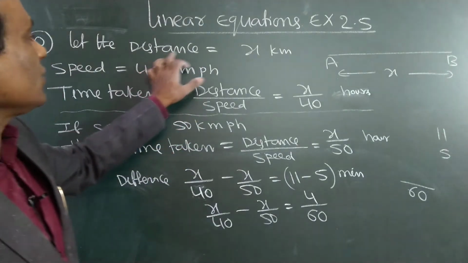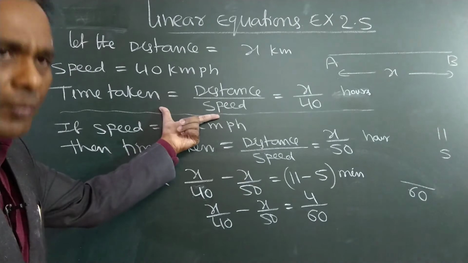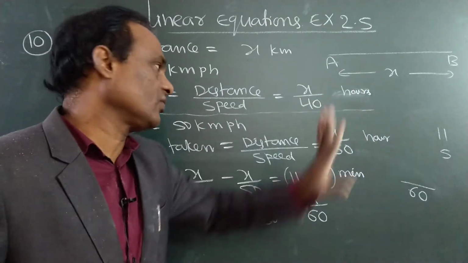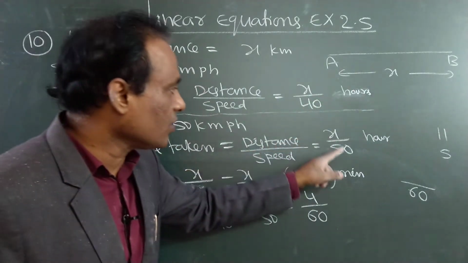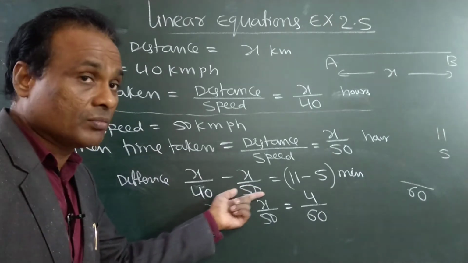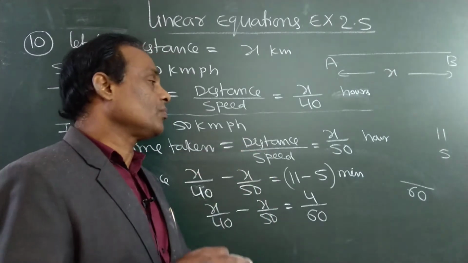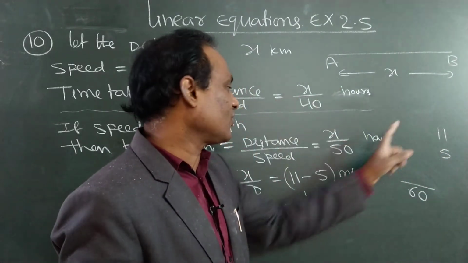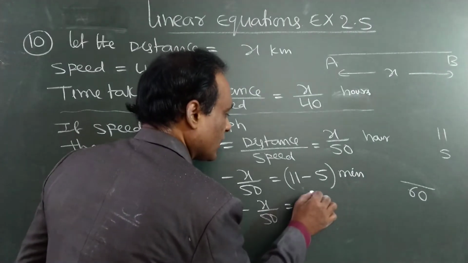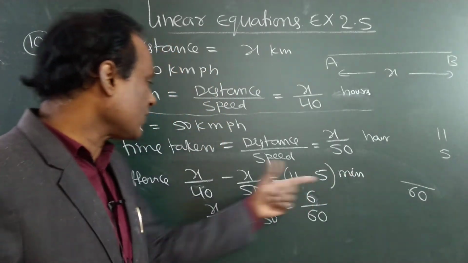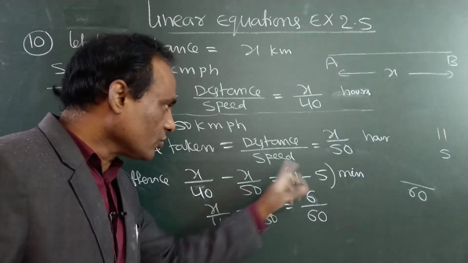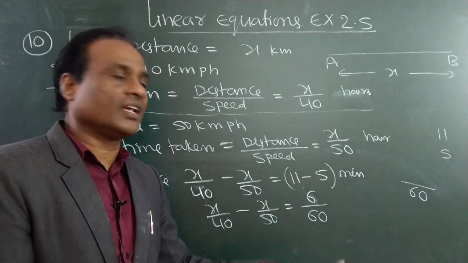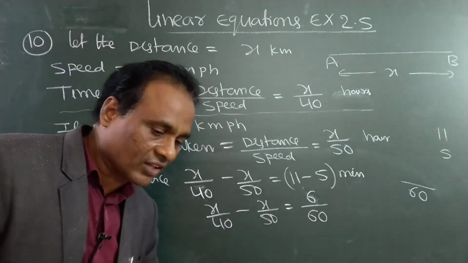First step: distance is x, speed is 40. What is the formula? Time is equal to distance by speed, x by 40 hours. Second time, x by 50. The time difference is 6 minutes, because first time 11 minutes late, second time 5 minutes late. What is the gap? 6 minutes difference. But it is in minutes and the left side is in hours, so both should not be in the same problem. So divide it by 60 so that this will also be in hours. Hours, hours, hours.